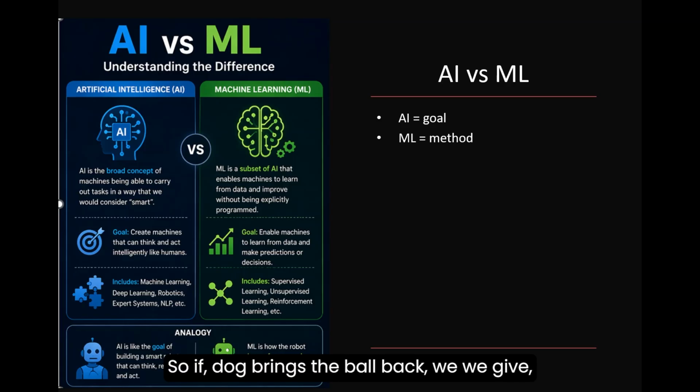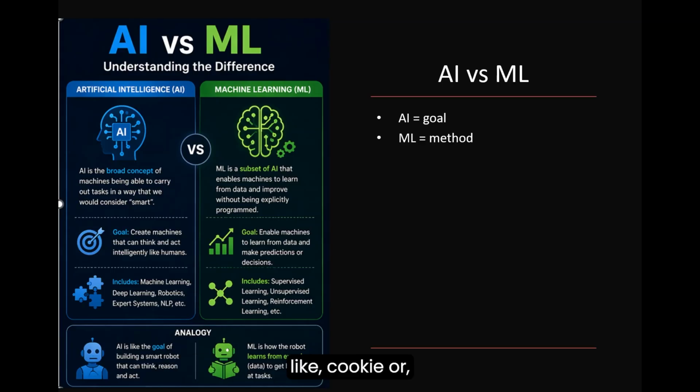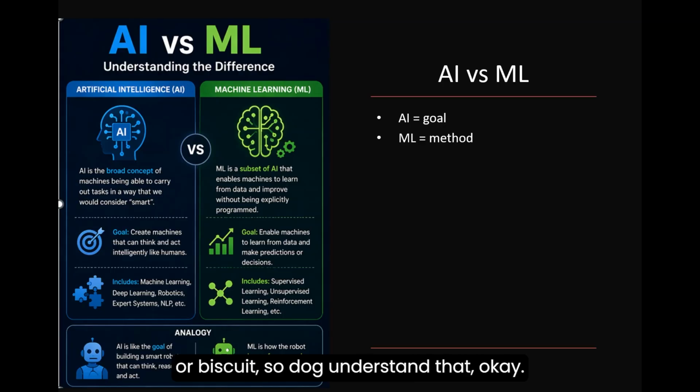If the dog brings the ball back, we give a cookie or biscuit. So the dog understands that, okay, if I bring the ball, then I get the reward. Based on that, cars are also trained on the reinforcement system based on that reward system.